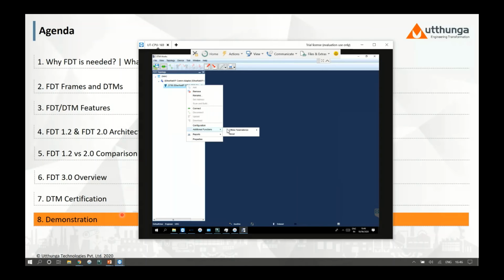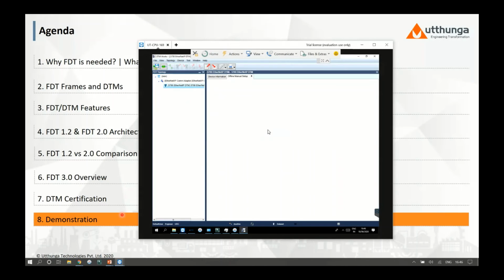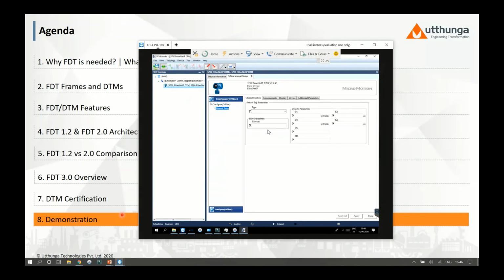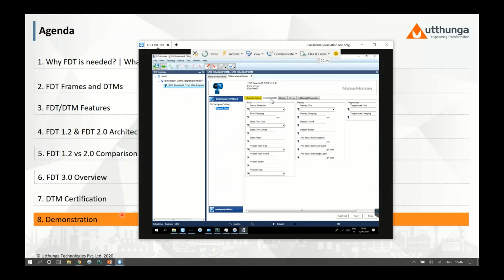And let us navigate to the offline screen. And in this DTM, if you look, there is no default configuration available. So it is again based on the vendor. They did not want to have the default configuration as part of this offline. So it is always mandated for them that they have to upload the data from the device. So now if you look at another feature, I can apply the multiple configuration using the apply all button.